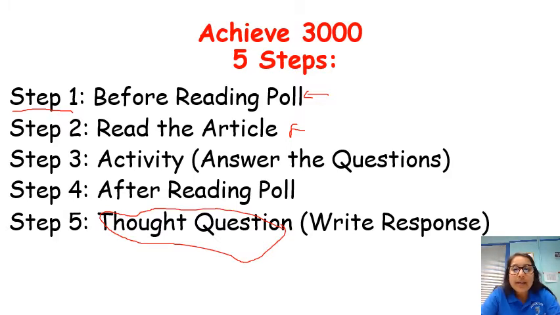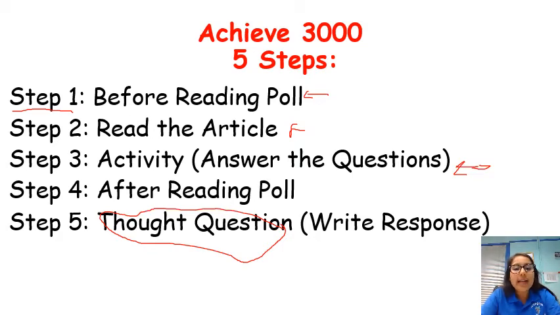Step 3 is the actual activity, where you're answering questions, and the expectation during this time is that you're annotating the questions, identifying the purpose for the question, and identifying evidence located in the article to be able to answer the questions.